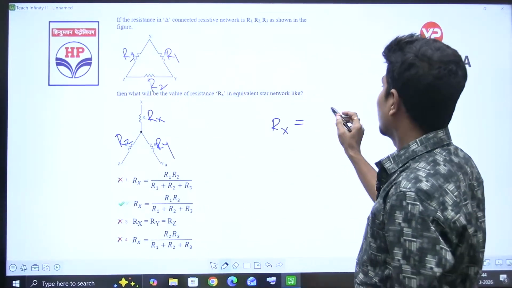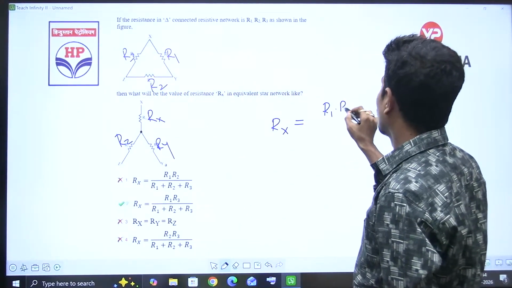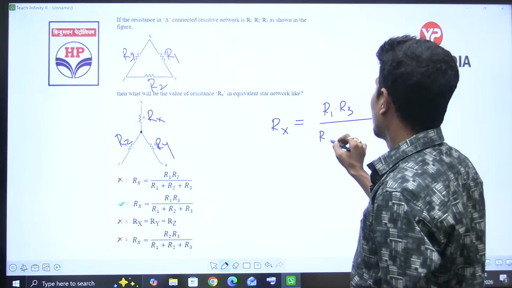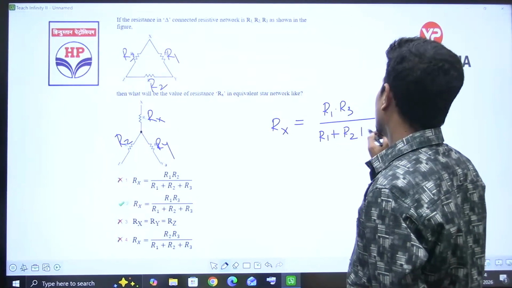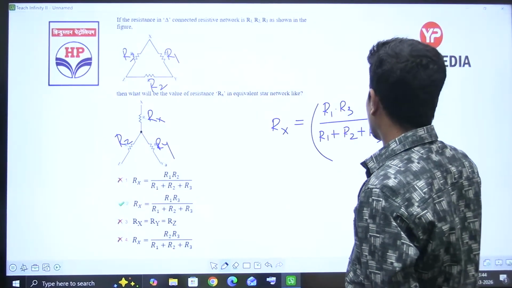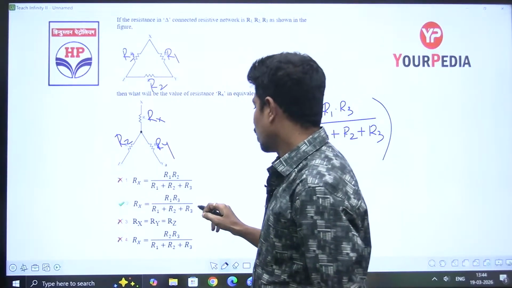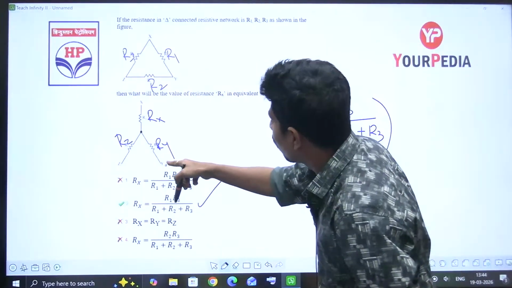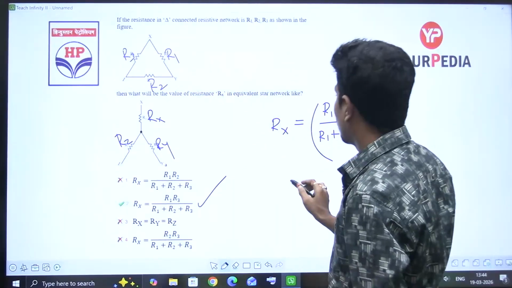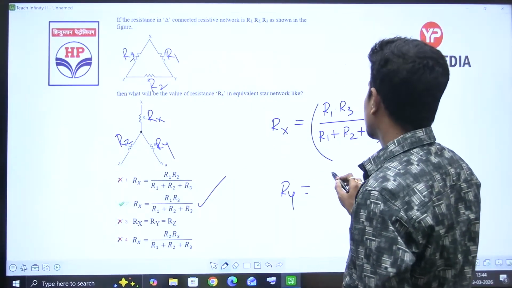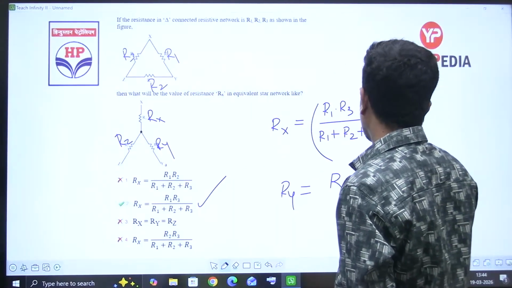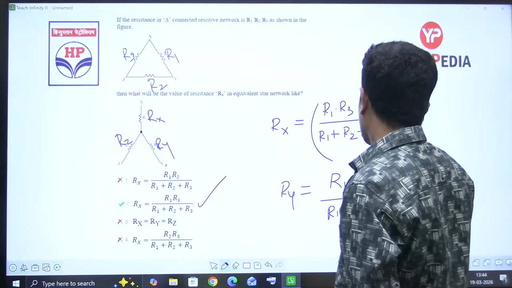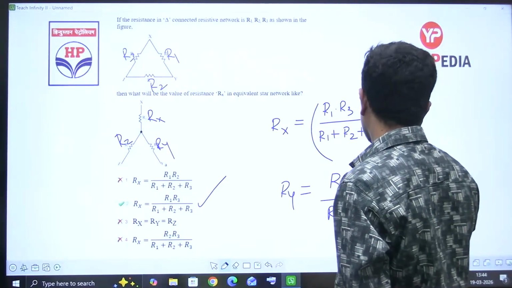Product of the connected elements, R1 into R3, divided by R1 plus R2 plus R3. If I want Ry, which is connected between R1 and R2, Ry is equal to R1 into R2 divided by R1 plus R2 plus R3.